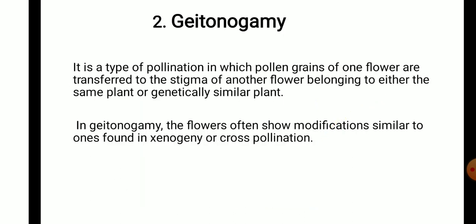Now geitonogamy, which is a type of self-pollination, in which pollen grains of one flower are transferred to the stigma of another flower belonging to either the same plant or a genetically similar plant. Means on the same plant the pollination occurs between two flowers, that is called geitonogamy, or commonly we call it neighbor marriage, because pollination occurs in the neighbor flowers.